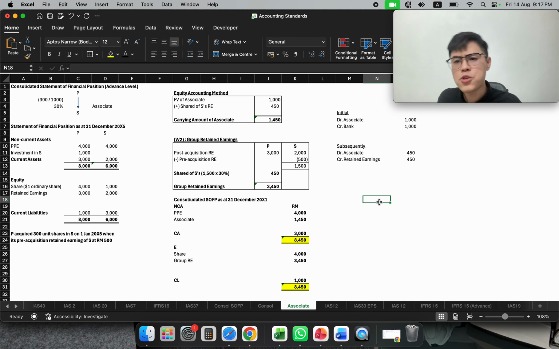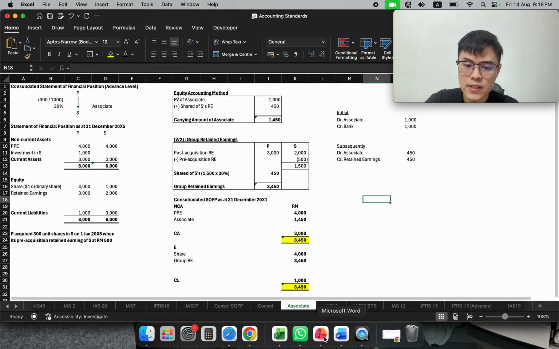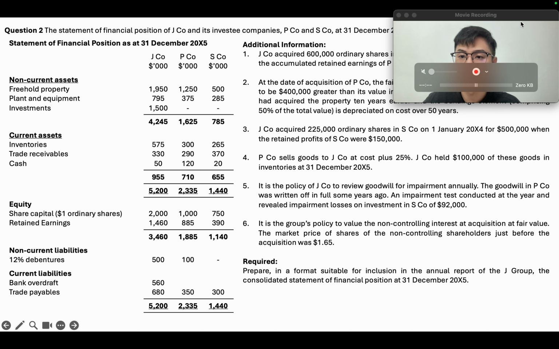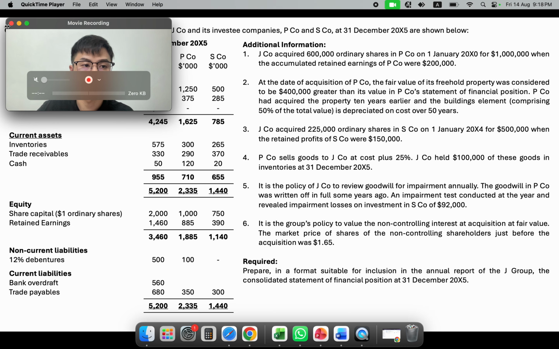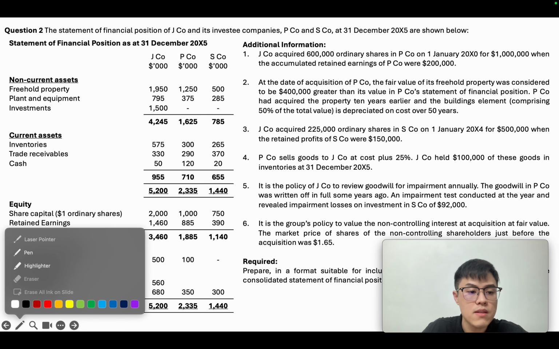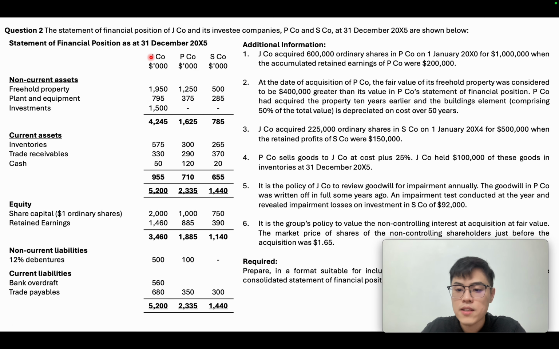So now, you shouldn't expect the exam to come out as two separate questions because they will combine them as one question. Let's take a look at this question so that you can better understand the situation here. So in this particular question, we have J, P, and S. We have information here.